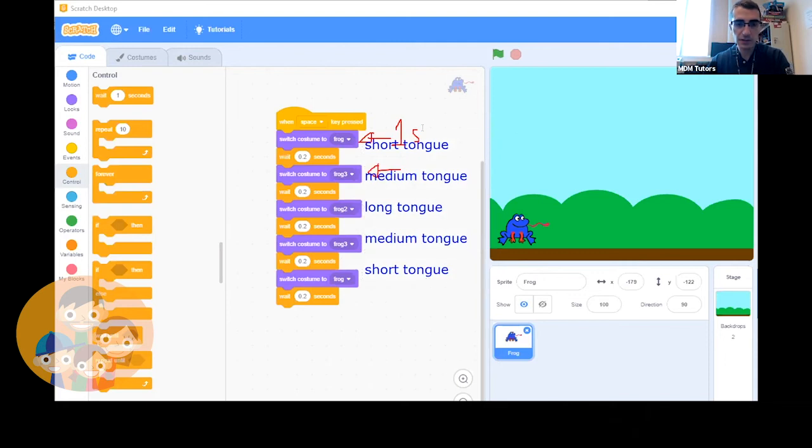Okay, let's click the space key to test this out. Nice, that looks awesome. Yeah, that's really great. Okay.